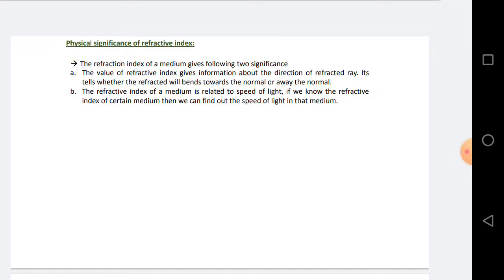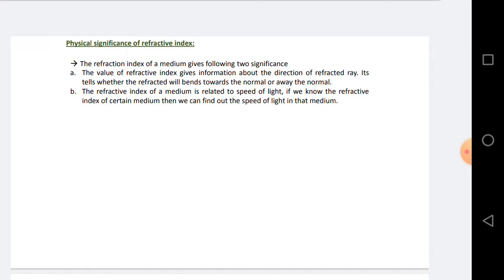It tells whether the refracted ray will bend towards the normal or away from the normal. And second, the refractive index of a medium is related to the speed of light. If we know the refractive index of a certain medium, then we can find out the speed of light in that medium.